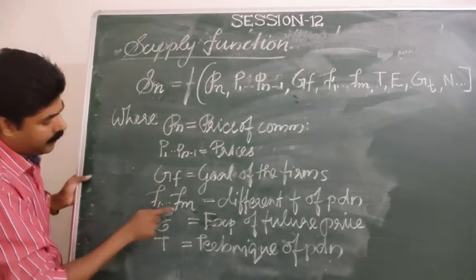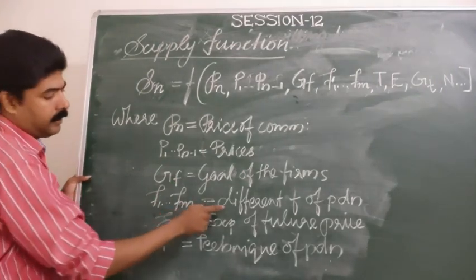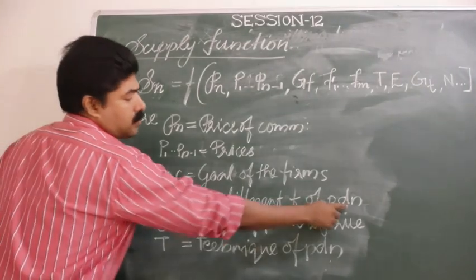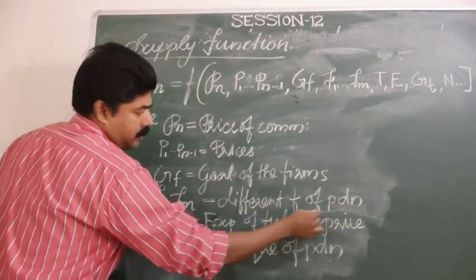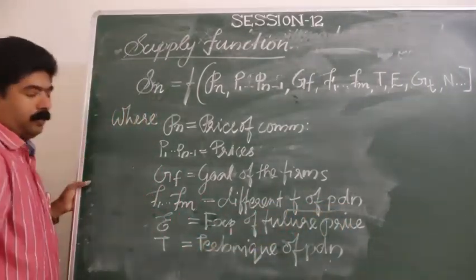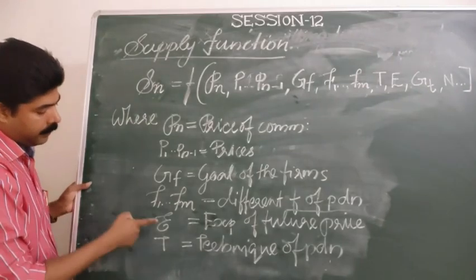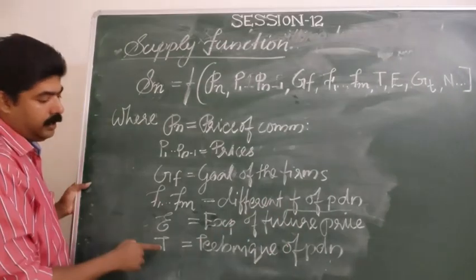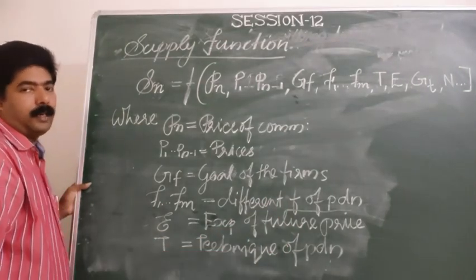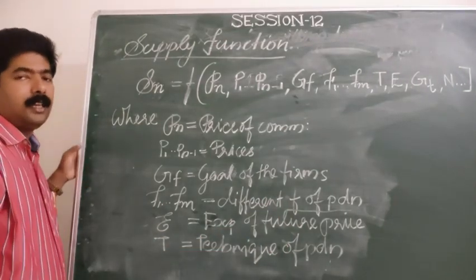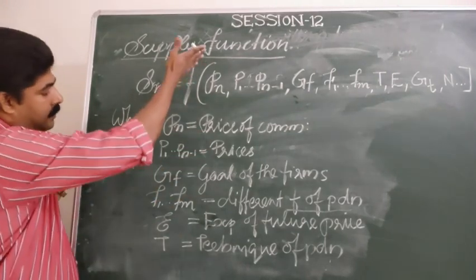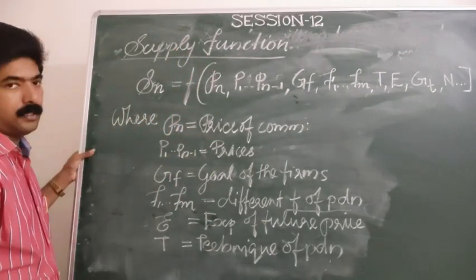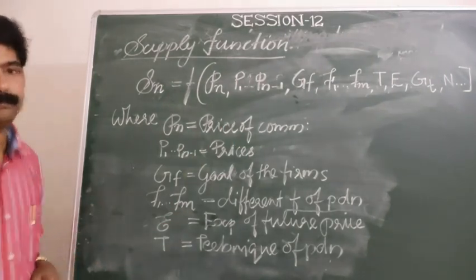F_1 to F_m are different factors of production, what is used in the production process. E is the expectation of future prices. And T is techniques of production, what type of technology is used in the production process. This is what the supply function is. You can just note it down.